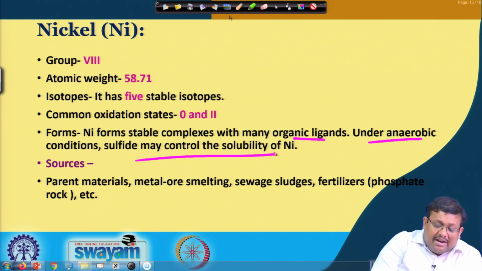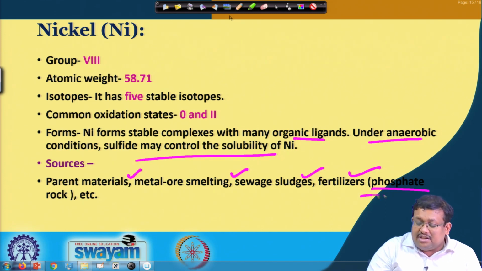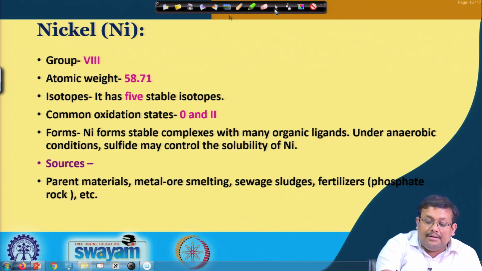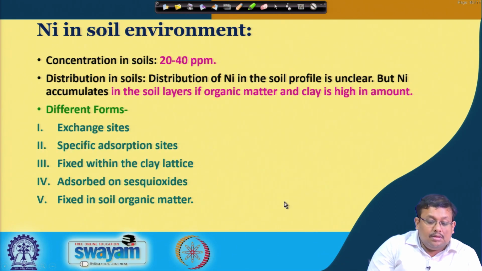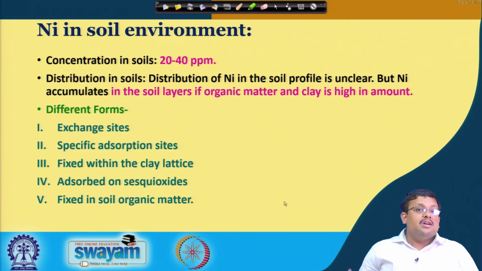Now, sources. Just like any other trace element, parent material is one of the major geogenic sources. Apart from that, the anthropogenic sources are metal smelting, sewage sludge, and fertilizer, specifically phosphatic fertilizer, where the phosphate rock used is a major source of nickel. In the soil environment, nickel concentration generally varies from 20 to 40 ppm.